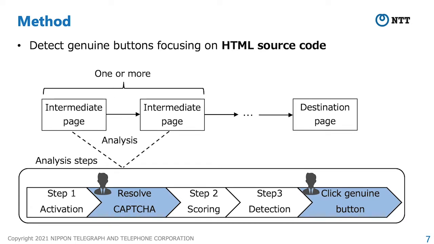I would like to describe our proposed method. Our method detects genuine buttons on intermediate pages, focusing on HTML source code. Our method eliminates the need for us to distinguish between genuine buttons and lure buttons ourselves. Our method consists of three steps: activation, scoring, and detection. First, I describe the purpose and technical points of our method. Next, I will describe each step in more detail later.